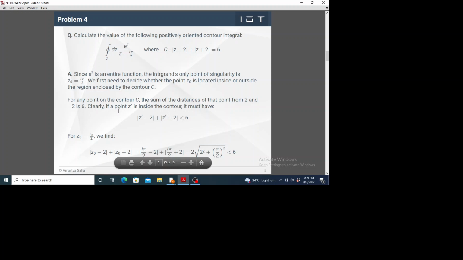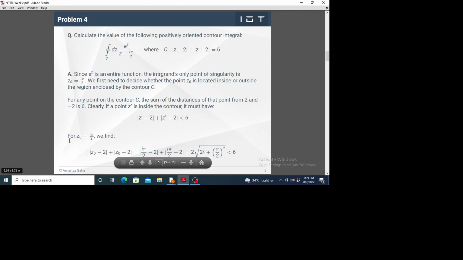So if z' is inside the contour, its sum of distances has to be less than 6. And if it were outside the contour, its sum of distances from these two points has to be greater than 6. So for a point inside, we have to satisfy this condition.